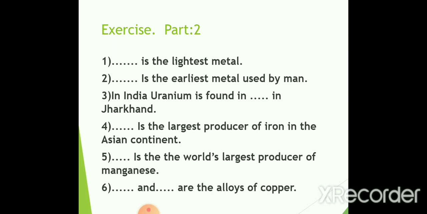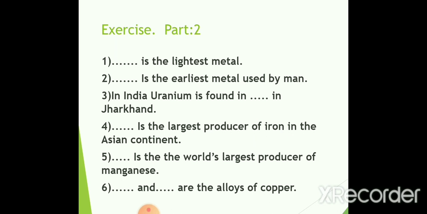In your textbook, it is given as India. It is not correct. It is wrong. You can write China as the largest producer. Change it in your textbook also. It is on page number 58, first line of that page, cut that India and write there China. China is the largest producer.